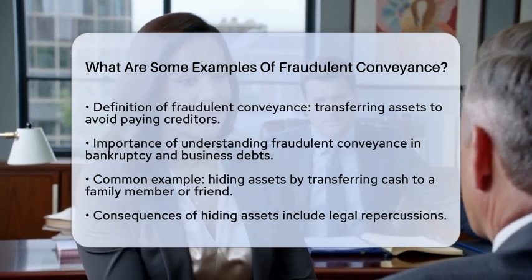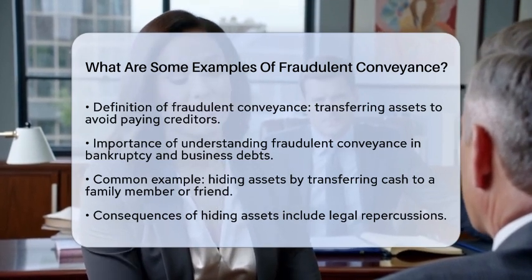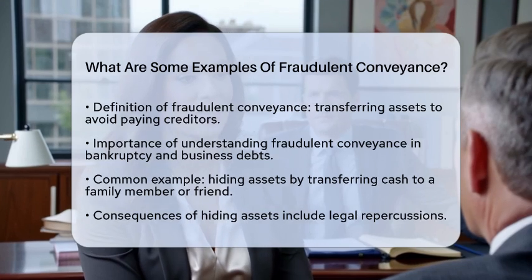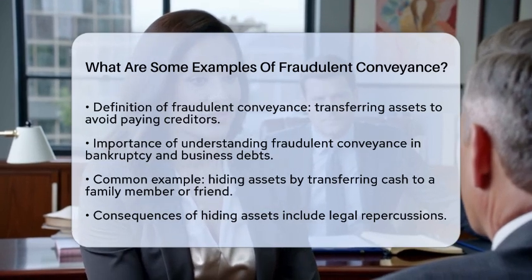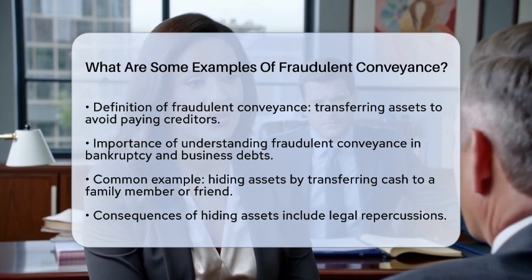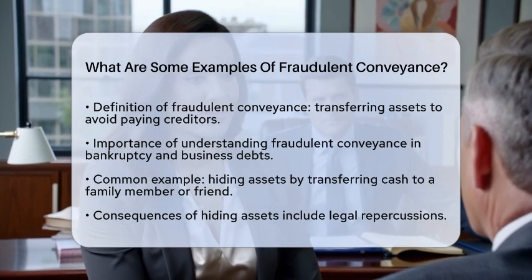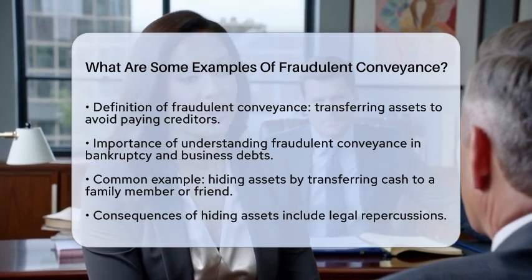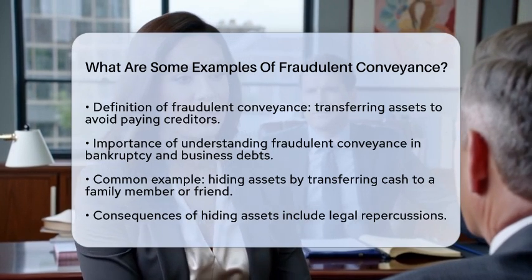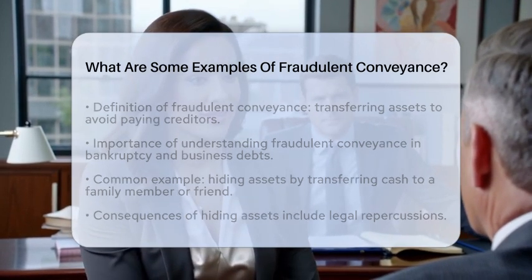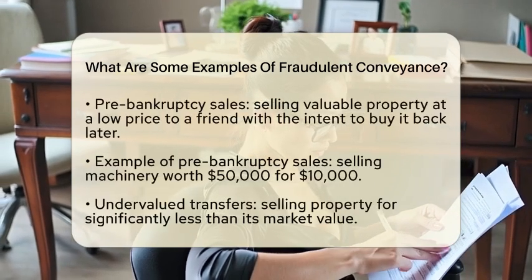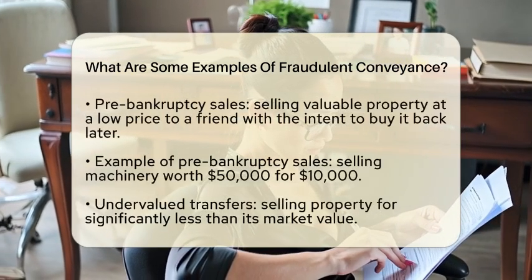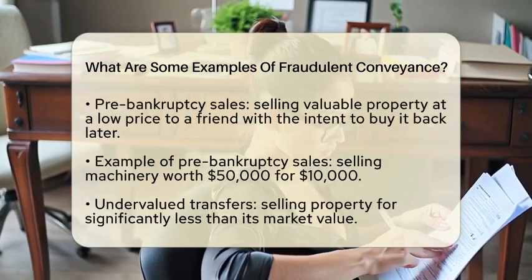One common example of fraudulent conveyance is hiding assets. Imagine a business owner who has a significant amount of cash in a bank account. To keep that money away from creditors, they might transfer it to a family member or friend. This way, when creditors come knocking, they cannot access those funds. This practice is illegal and can lead to serious consequences.